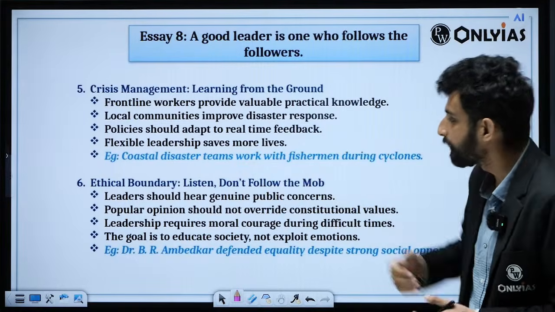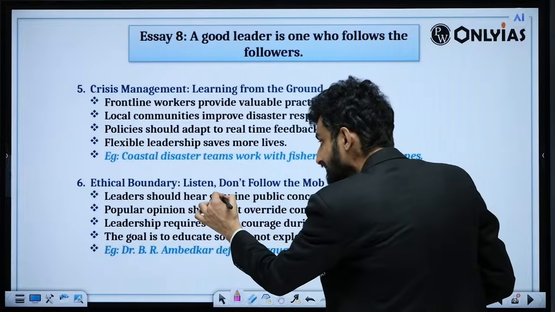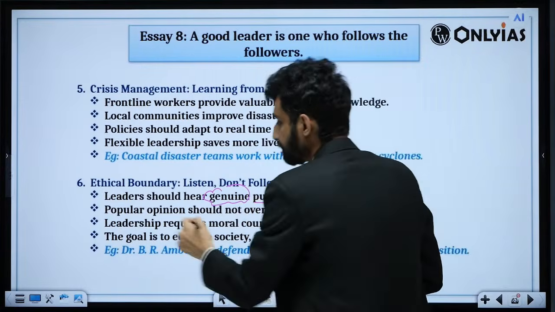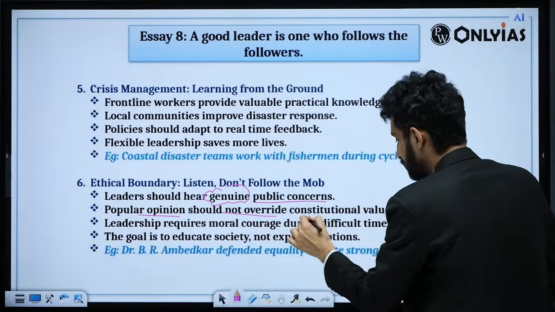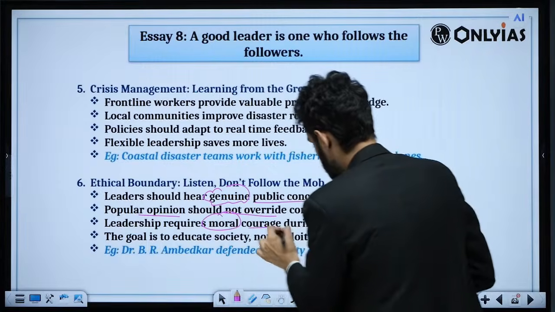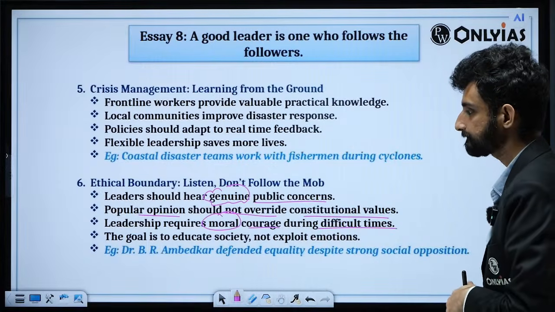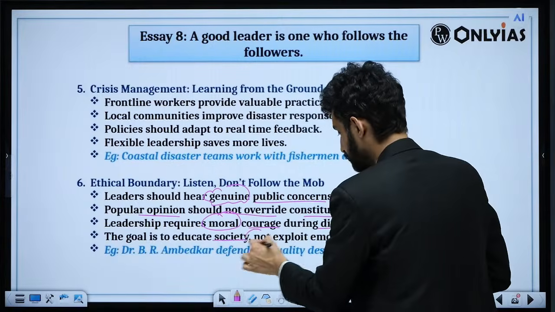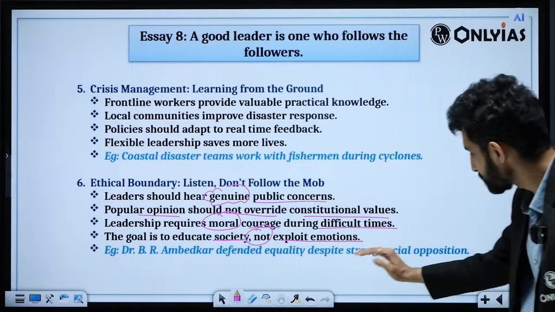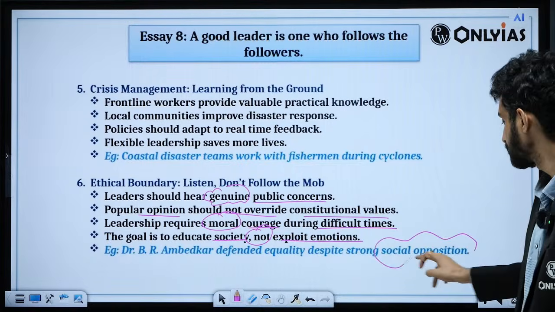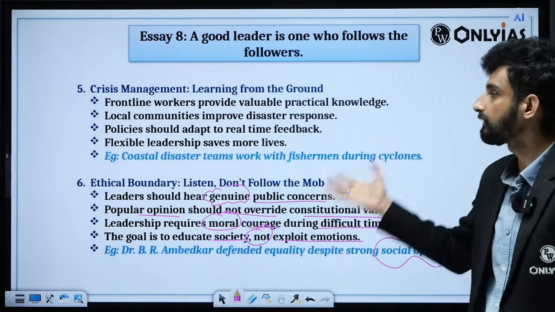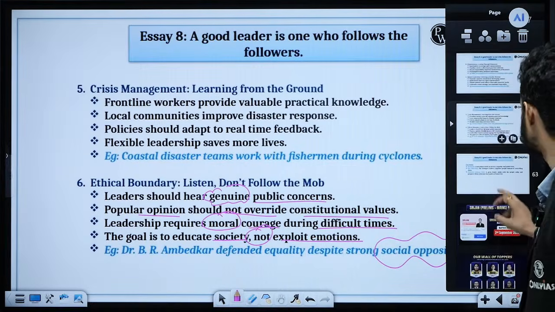Ethical boundary: listen, don't follow the mob. Leaders should hear genuine public concerns. Popular opinion should not override constitutional values. Leadership requires moral courage during difficult times. The goal is to educate society, not to exploit emotions. As Ambedkar defended equality despite strong social opposition. So what is right, that should be followed, what is right should be executed, and not all things blindly.